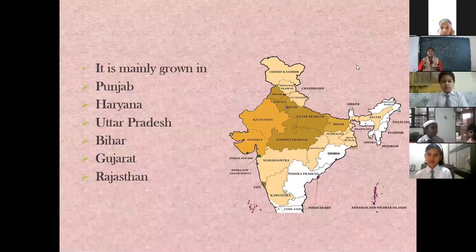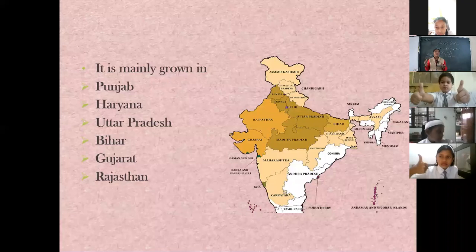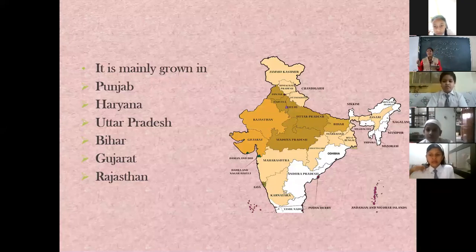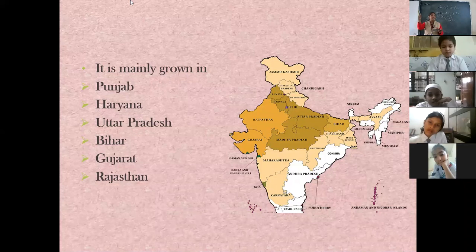Again, there's a map of India. Okay, children, class 4C and 4D, can you see the map? If you can see, very good. Class 4 and 4B, can you see the slide with the map? Okay. So in this map, you will see there are three different colors. One is a very dark brown shade.